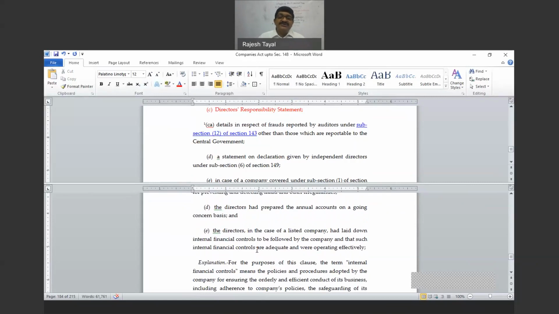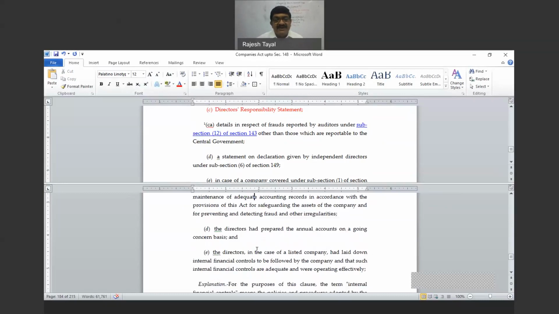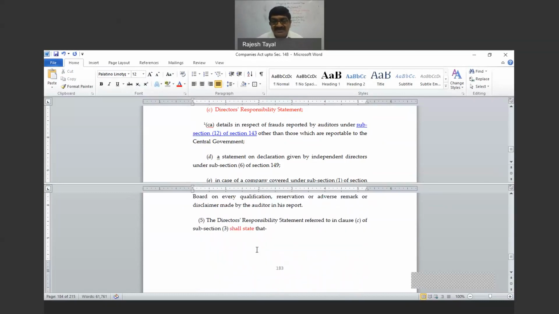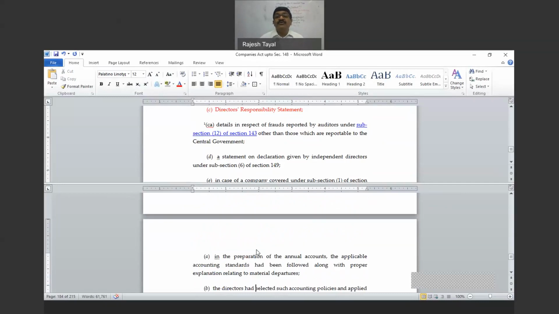Number of times this question has been asked: what is the director's responsibility statement? As far as AS is concerned, it is simply a statement that AS are followed or not. If you make a statement that this is not followed, then you have to give much more information about that, and that we have already seen before. What more information is required to be given?